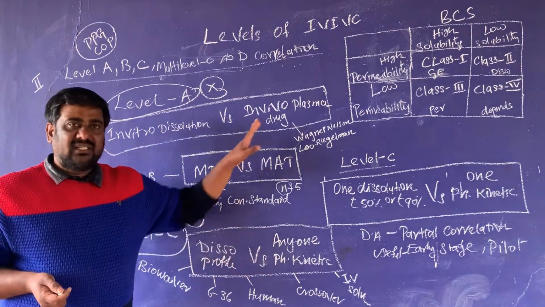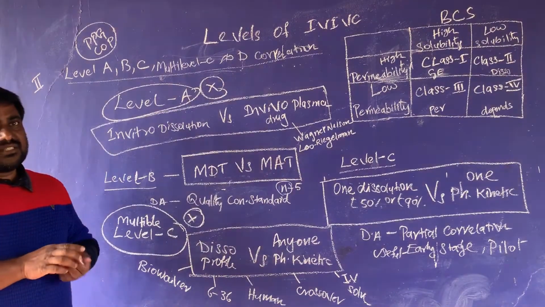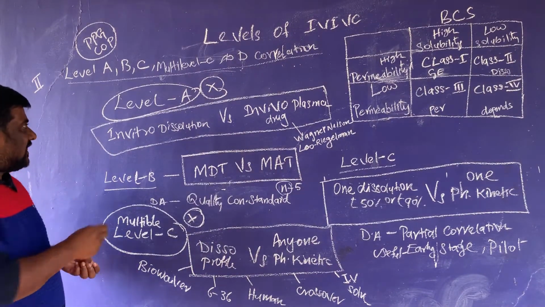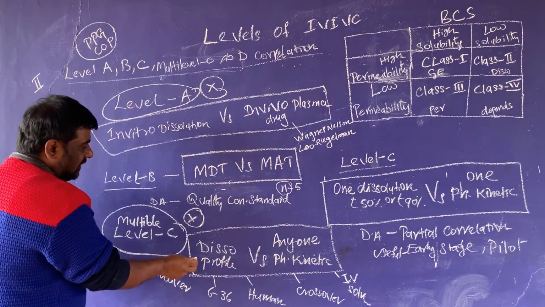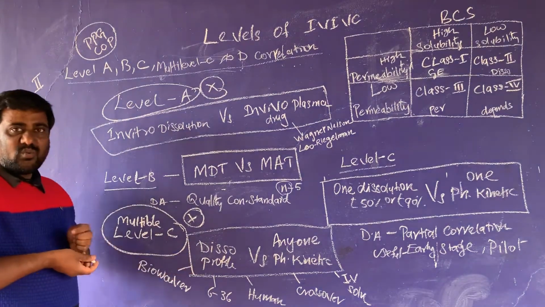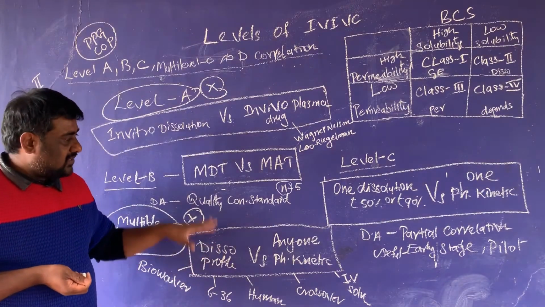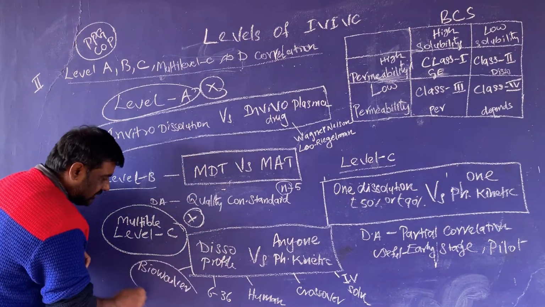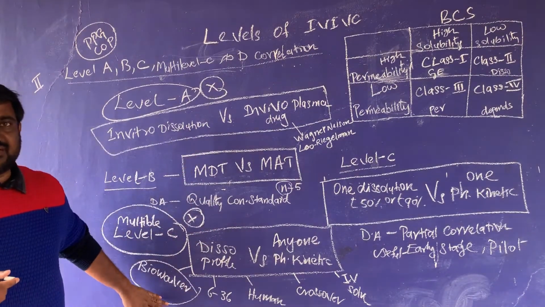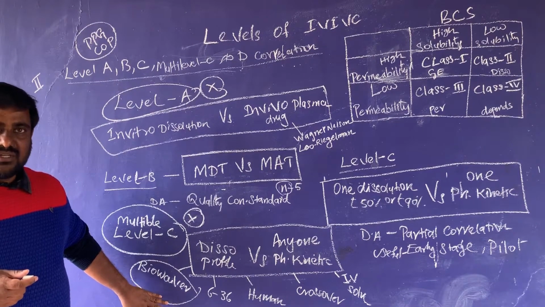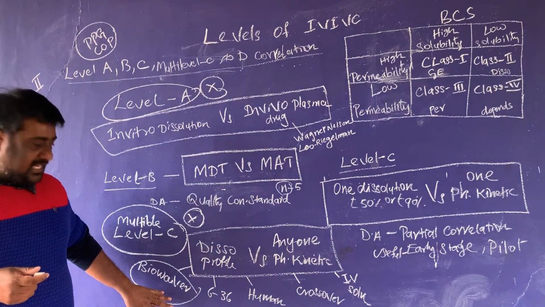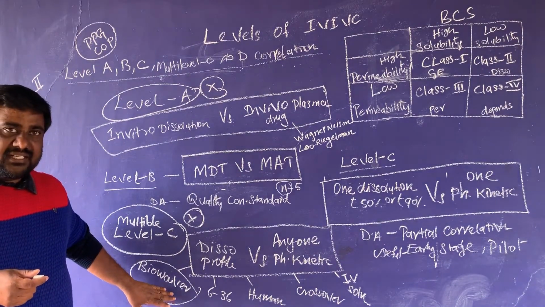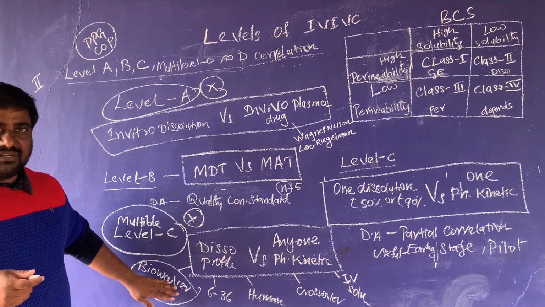Now we'll see the advantages among the methods. I said level A and multiple level C are widely used, and these two methods are generally used for the purpose of biowaiver. This gives a direct idea for waiving in vivo studies.